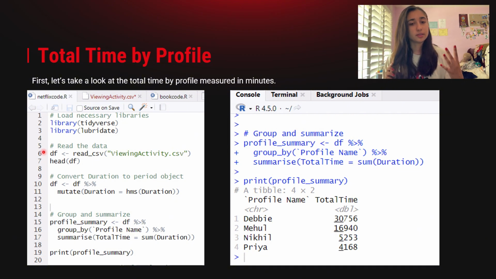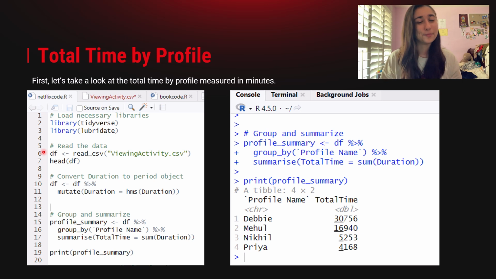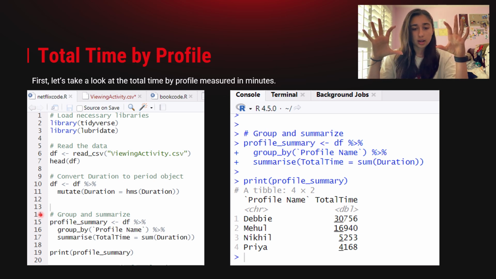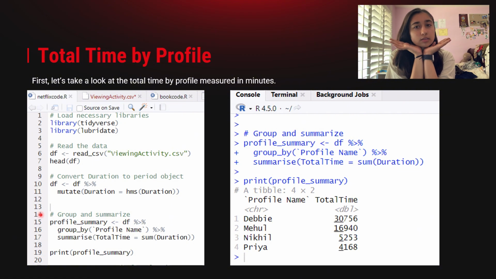If this doesn't work for you, that means the root folder that RStudio has been assigned to look at doesn't have the viewing activity in it. So it's not going to be the exact same file path, but there might be some changes. From there, we're just changing some time stuff here. It's nothing too crazy. So this is what this slide's looking at, which is the profile summary. So we want to look at all the profile names and then how much total time they had. And I think it's in minutes or hours.